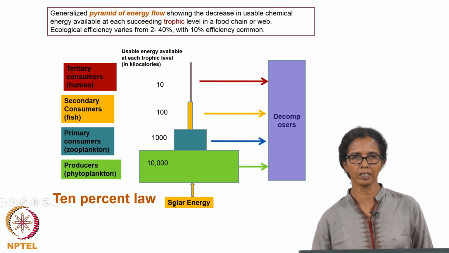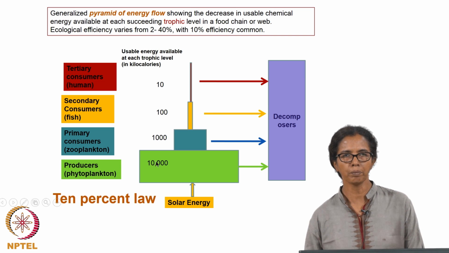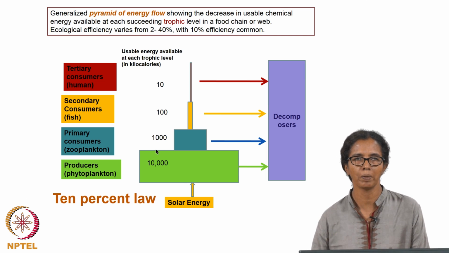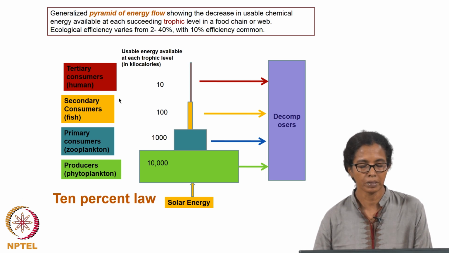the solar energy that is received by the plants or the producers is converted to energy. From the producers, the primary consumers take up the energy, which is about 1/10 of that produced by the plants. When it flows to the next level, that is a secondary consumer, again the energy reduces by 1 order of magnitude, and then when it goes to the tertiary consumers, and that example is given as humans, it again reduces by 10%, by 1